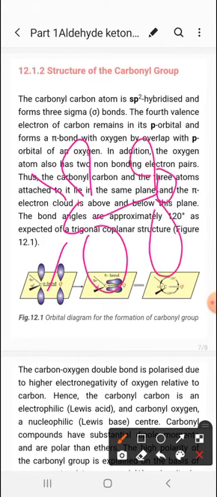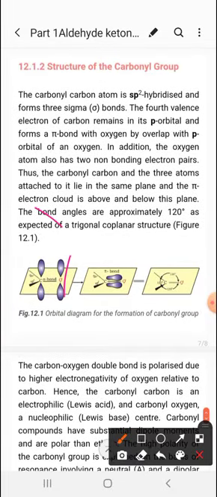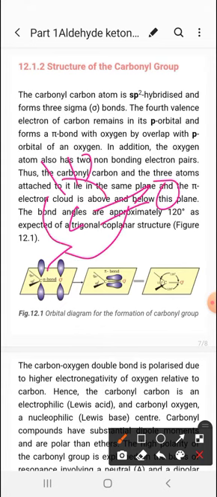Similarly oxygen also, and two non-bonding electron pairs are there, with overlapping of the p orbitals between the carbon and the oxygen forming the pi bond. And the structure will be like this. Fine. So here the hybridization of carbon is sp2, and the bond angle of the carbonyl is 120 degrees.